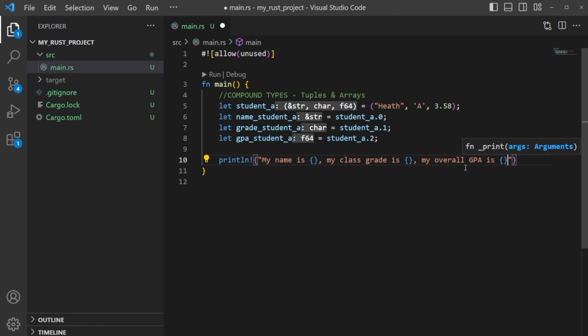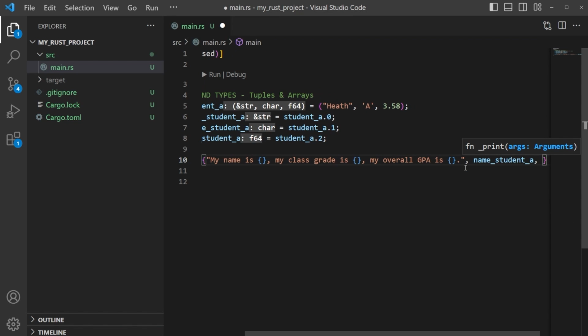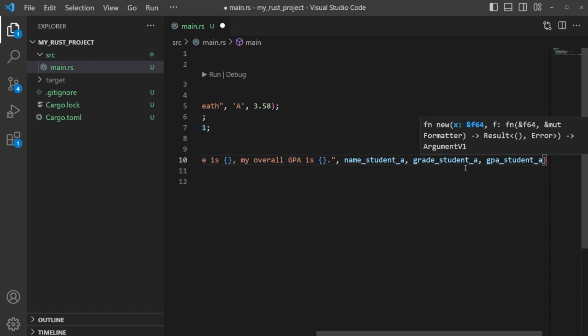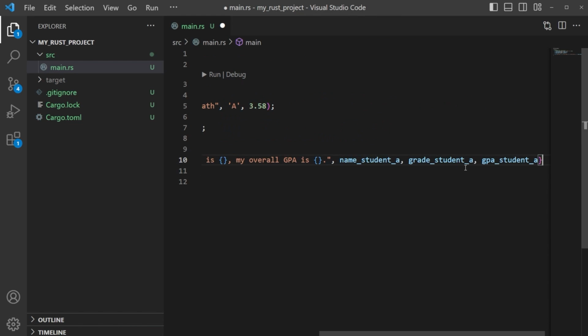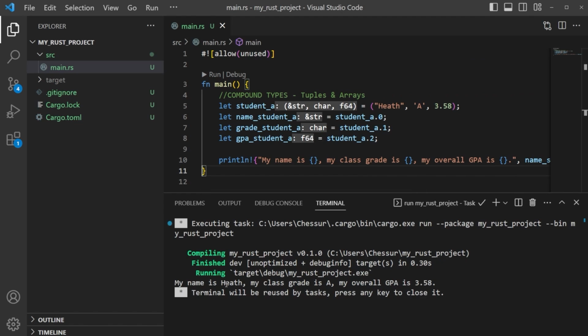Then we put a comma and call out our variables: name of student A, grade of student A, and GPA of student A. You should be able to auto-complete these. Make sure you don't forget your semicolon at the end. I'm going to save this. If you need to pause to catch up, that's okay as well. Then we'll run this. You can see it says, my name is Heath, my class grade is A, and my overall GPA is 3.58. Perfect. It did everything that we wanted it to do.